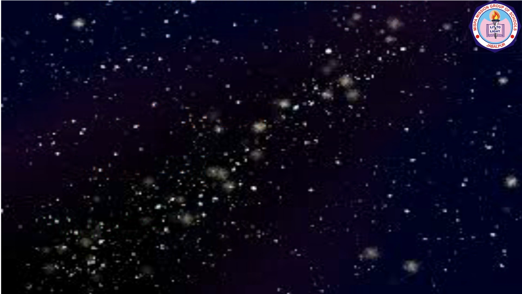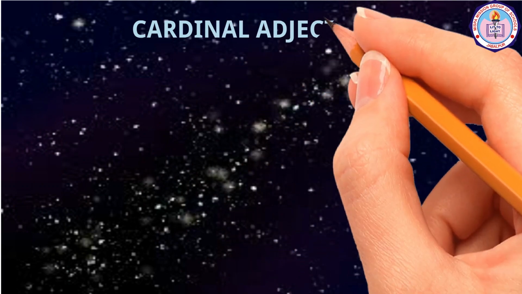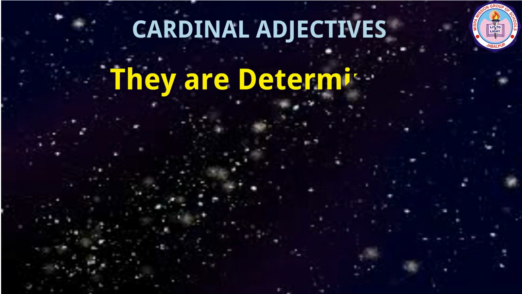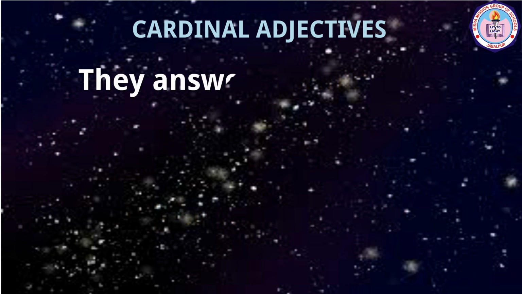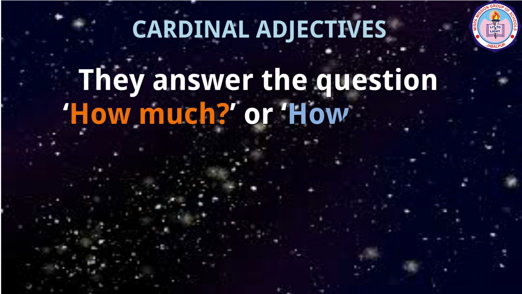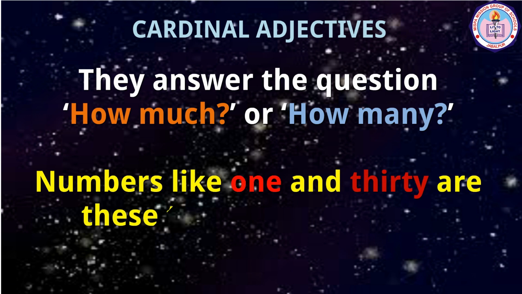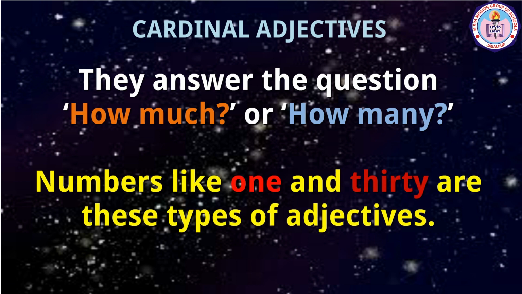Now, let us see what cardinal adjectives are. They are determiners. They are also known as adjectives of number. Another name is adjective of quantity. In other words, they answer the question how much or how many. Numbers like 1 and 30 are these types of adjectives.